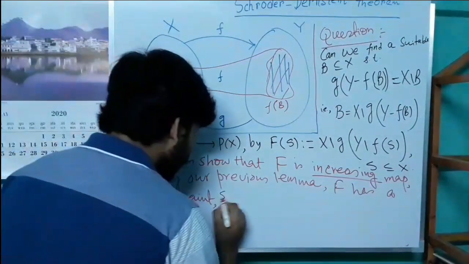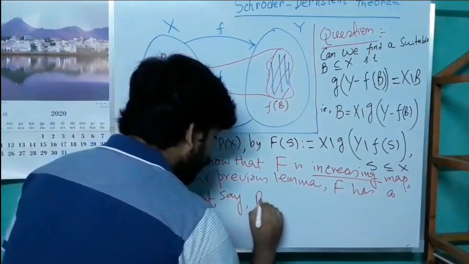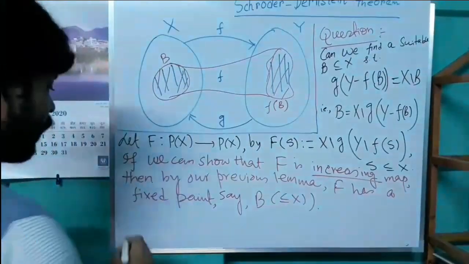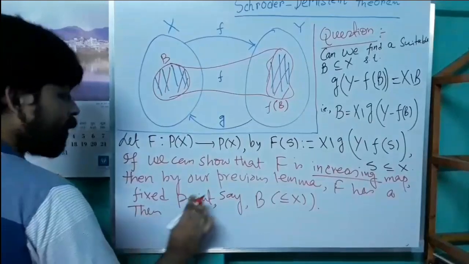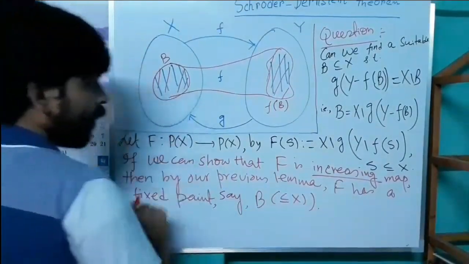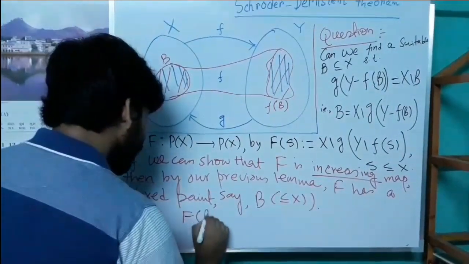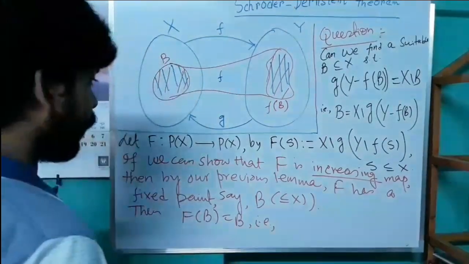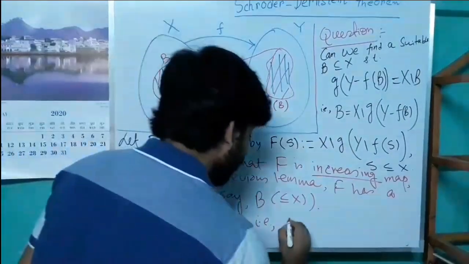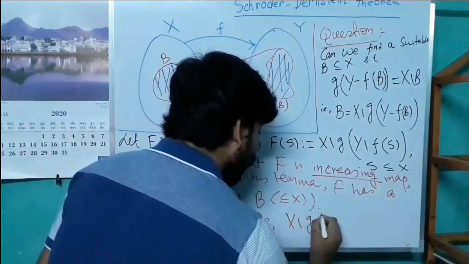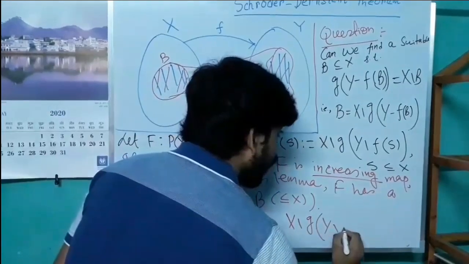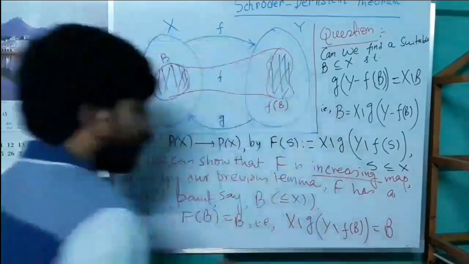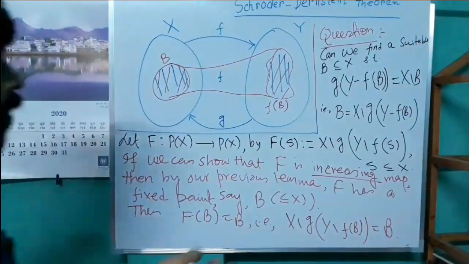Say the fixed point is B. Then since B is a fixed point, F(B) equals B, that is, X minus g(Y minus f(B)) equals B. So that is our claim.